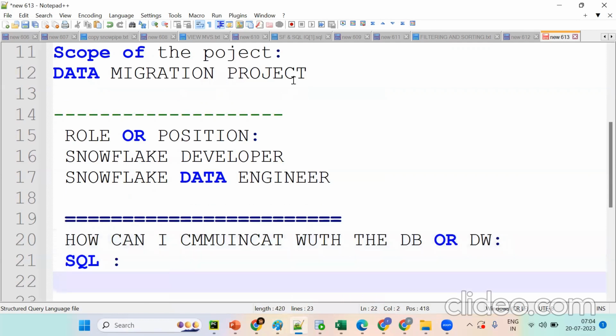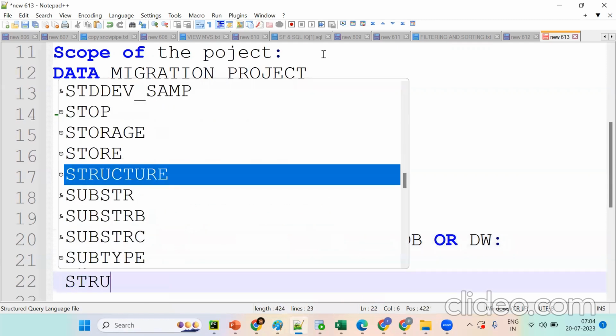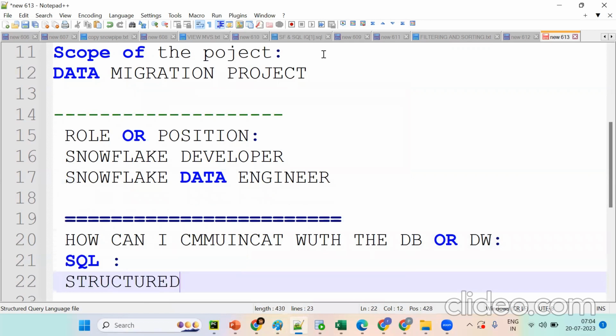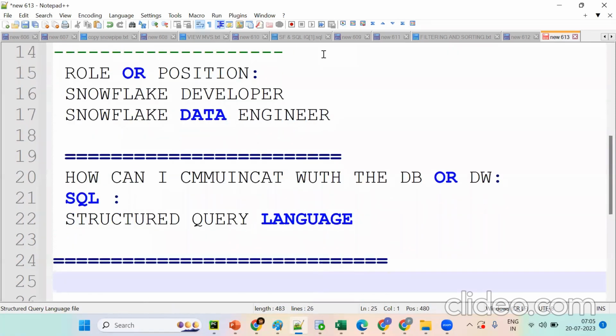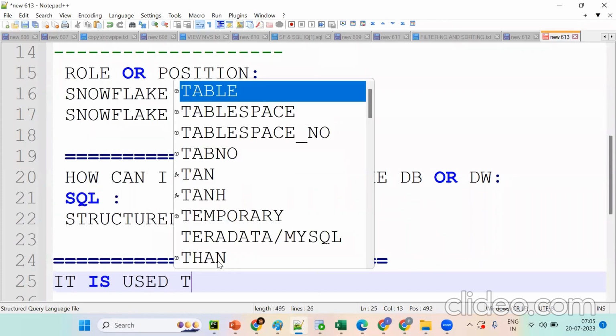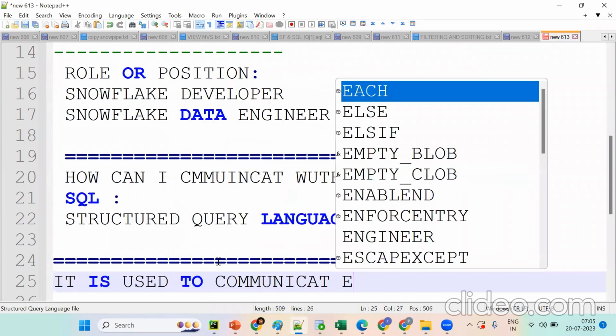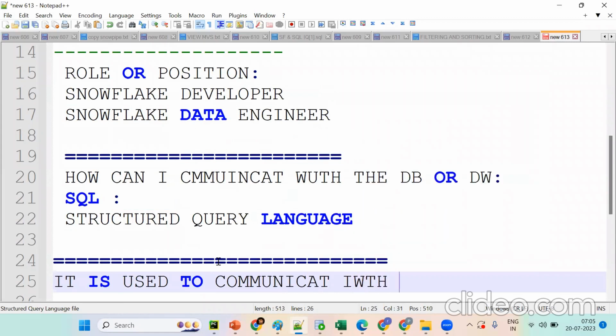SQL is nothing but structured query language. Simply, you can say it is used to communicate with the database. Remember, your basics should be strong. Whether a database or a data warehouse, we can communicate with anything by using SQL.